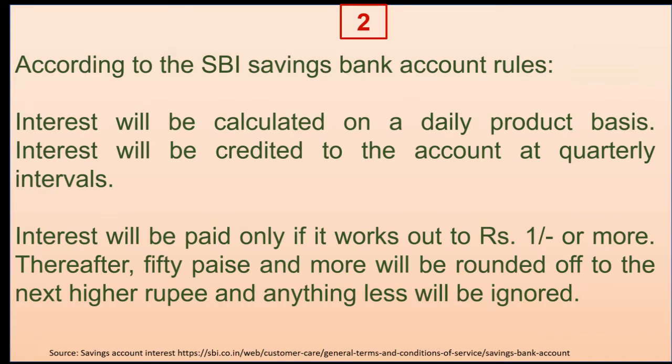Number 2. According to the SBI Savings Bank account rules, interest will be calculated on a daily product basis. Interest will be credited to the account at quarterly intervals. Interest will be paid only if it works out to ₹1 or more. Thereafter, 50 paise and more will be rounded off to the next higher rupee and anything less will be ignored.